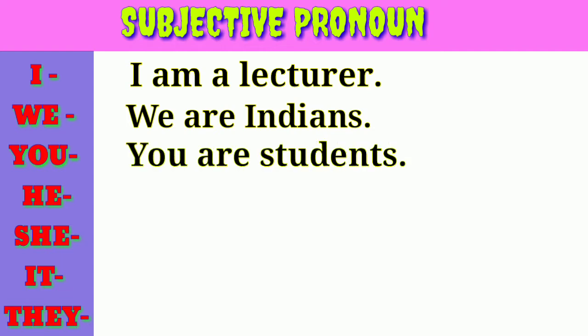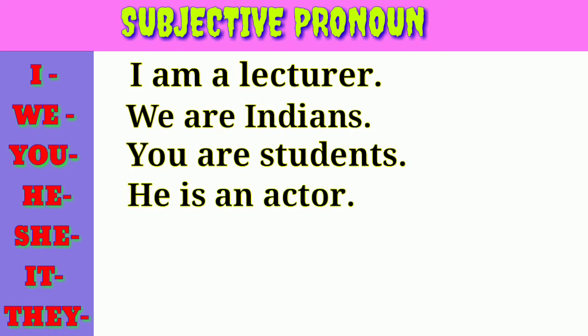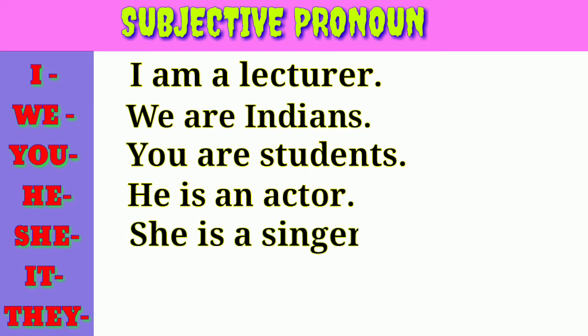You is in the subjective place. Then he is an actor. He is in the subjective place. She is a singer. She is the subjective pronoun.